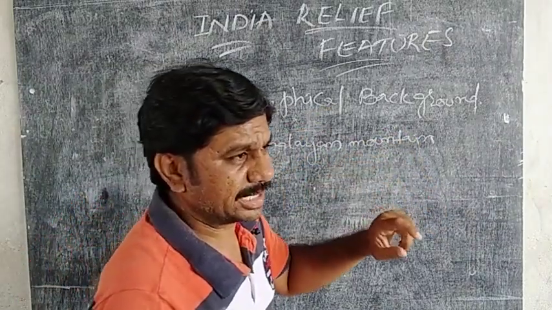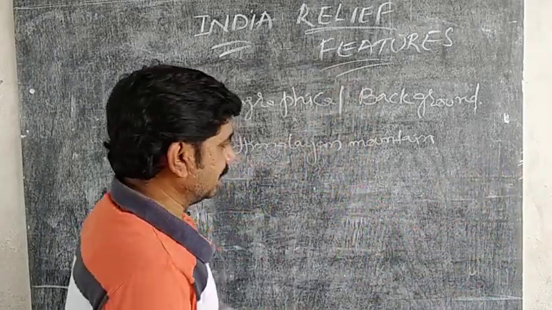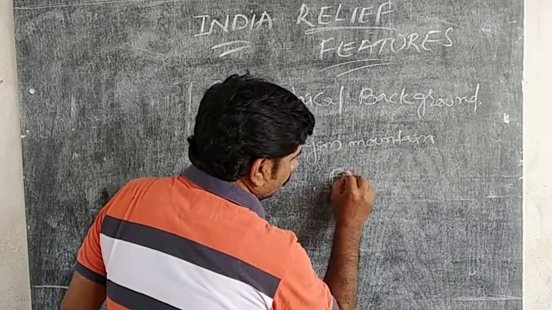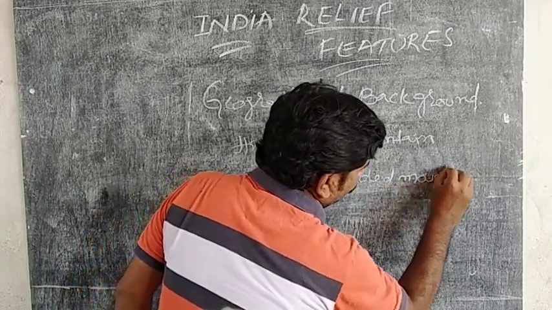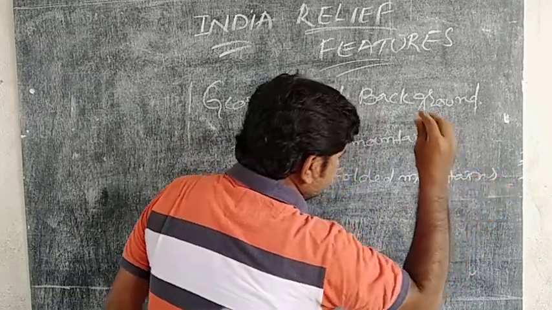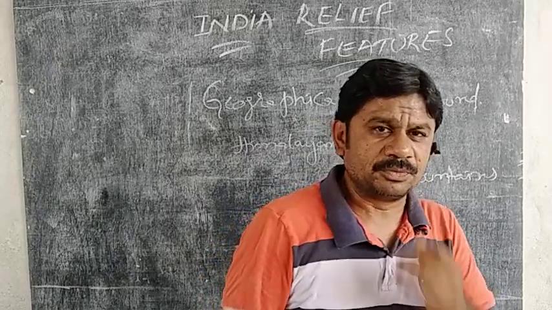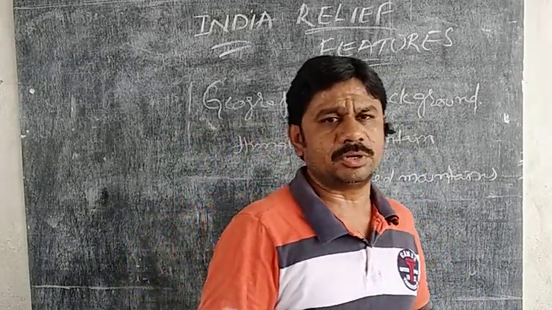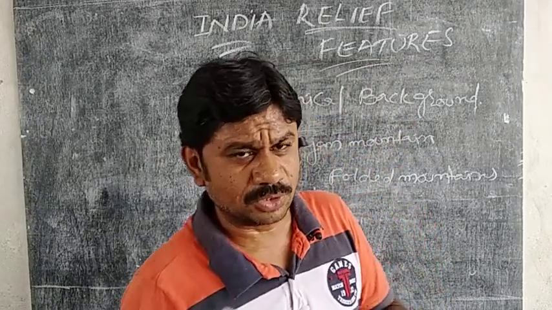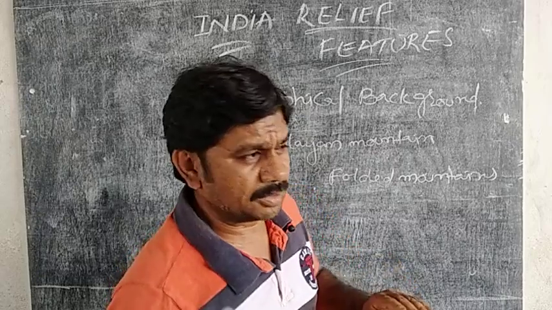That's why Himalayan mountains are known as the folded mountains. What is meant by folded mountains? Folded mountains means the mountains which are covered with snow throughout the year.